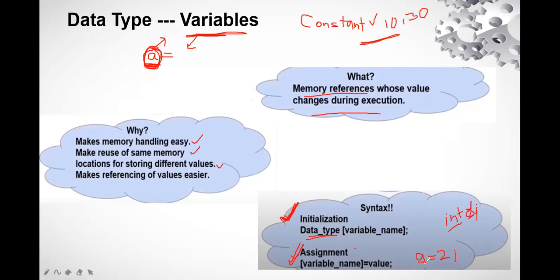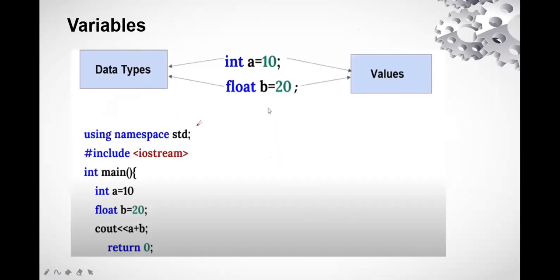So a is the variable name and the value is 2, right? So here 2 is going to be stored in a. So this is called the assignment. Now we can see an example of this. A is a variable in which 10 is stored, and b is the variable in which 20.8 is stored. Why 20.8? Because this is a float value, decimal type, and this is an integer data type, right?